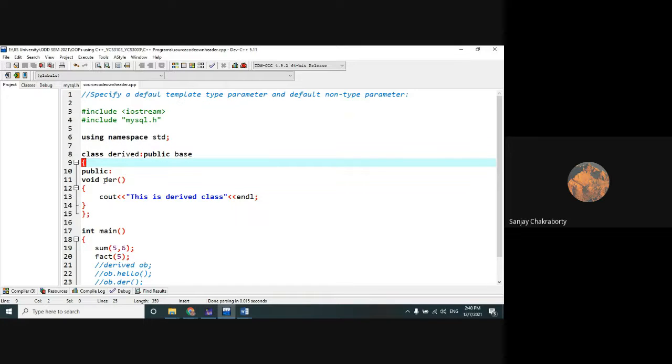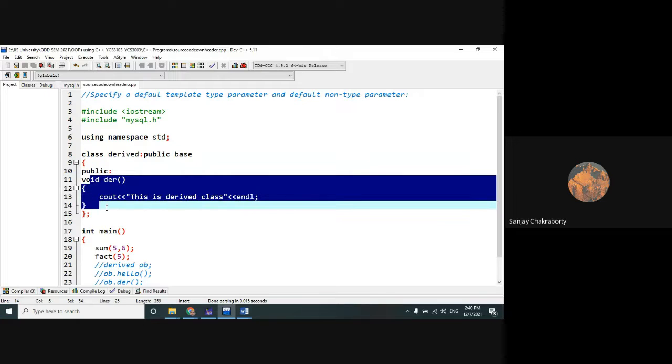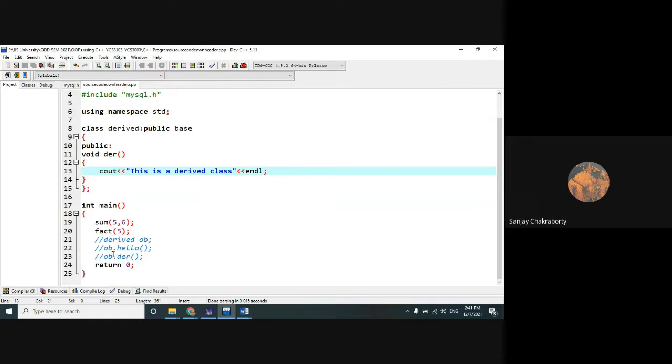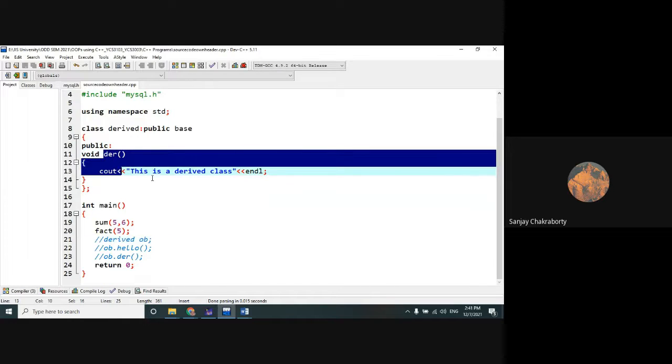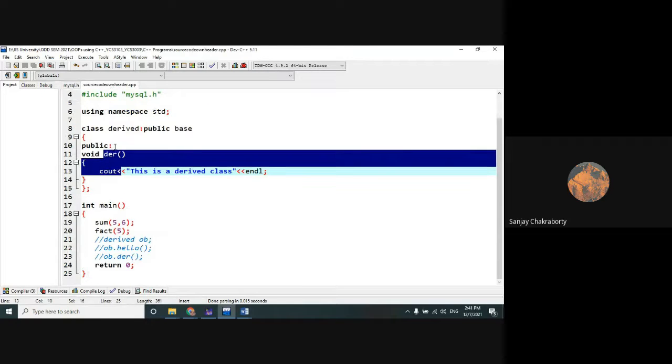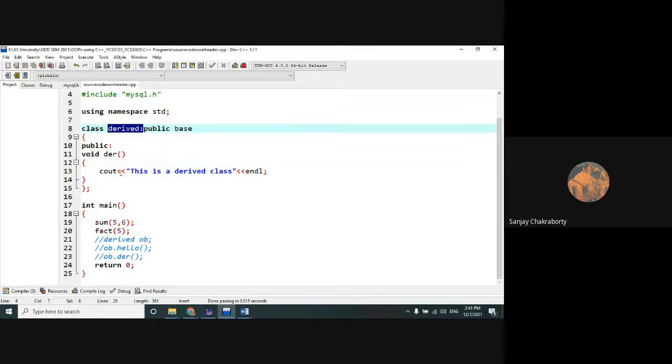Now, within the derived class, within the public access specifier, I have defined one member der, and within this member I have written a statement saying this is a derived class. Within the main method, if I want to call both the der method and the base class method, we have to create the object of this derived class, and that object is powerful enough to invoke both the methods of its derived class as well as its base class.